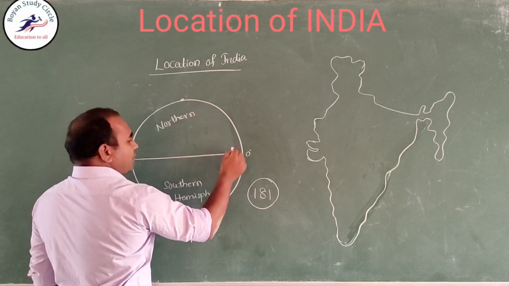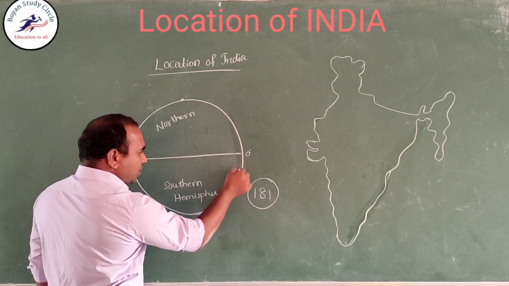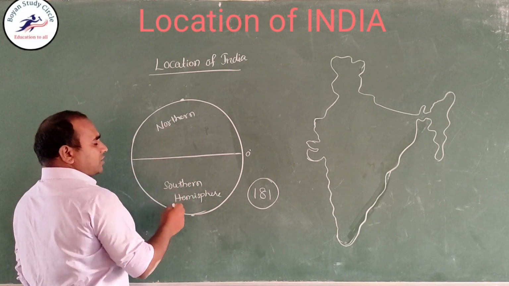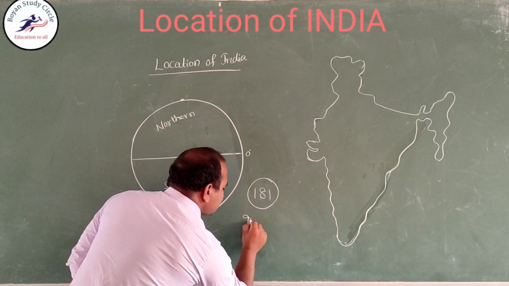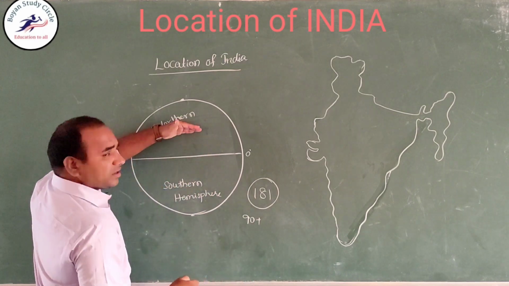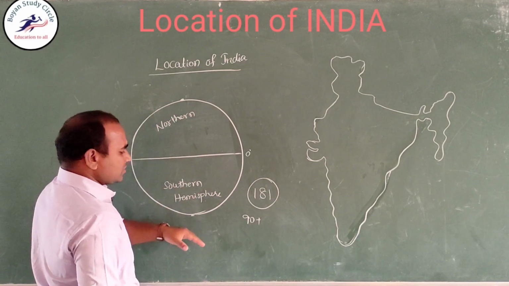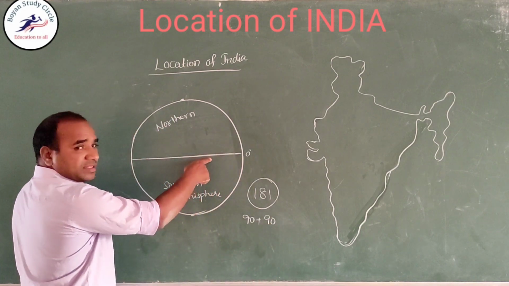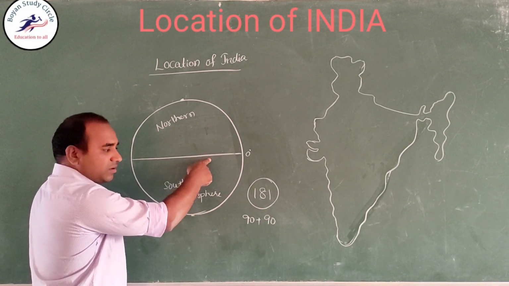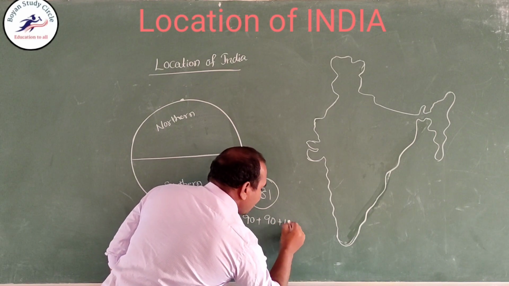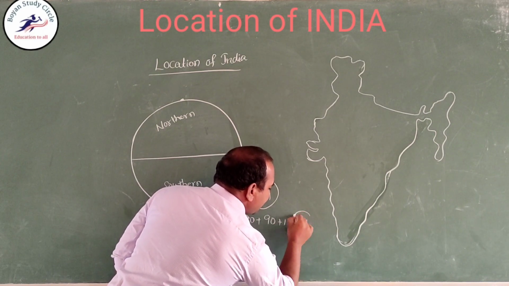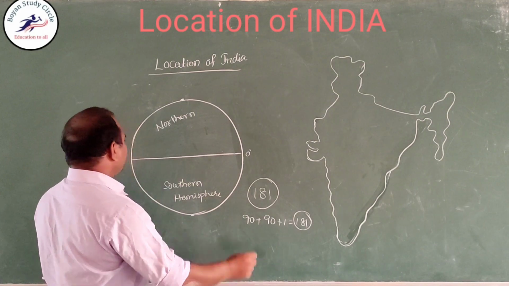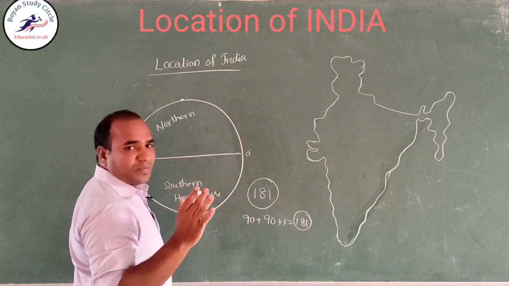From the equator to the south side, 1, 2, 3, 4, 5 up to 90 latitudes. So 90 in the northern hemisphere, 90 in the southern hemisphere, plus the great circle, that is the equator, plus 1. Total 181 latitudes. Clearly? Right.